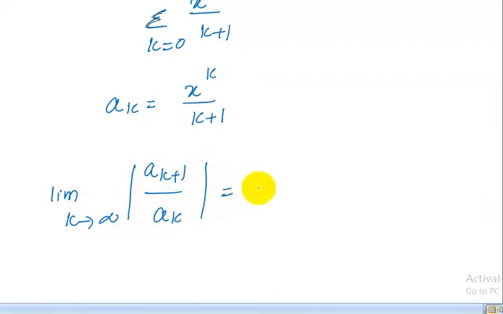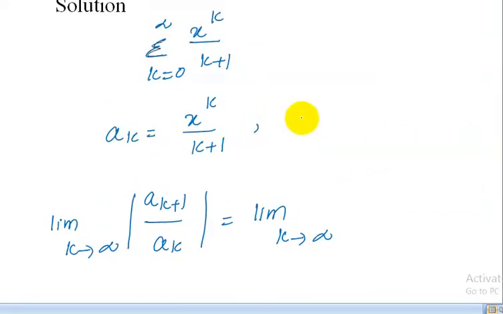Here ak is equal to x power k upon k plus 1, so ak plus 1 is equal to x power k plus 1 upon k plus 1 plus 1, which is k plus 2.